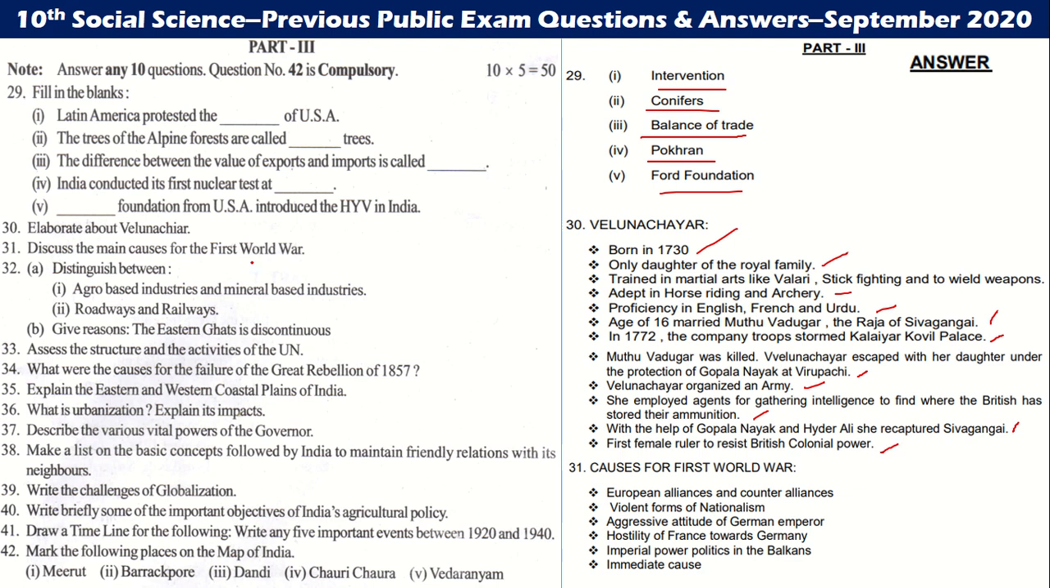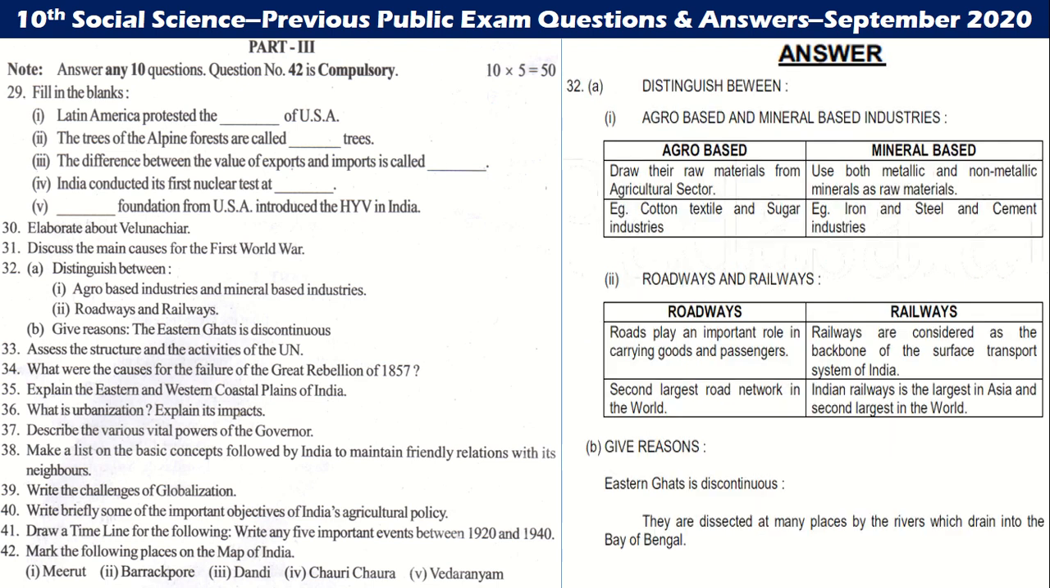Then the 31st question is: discuss the main causes of the First World War. European alliances, violent forms of nationalism, aggressive attitude, hostility, imperial power, and the immediate cause. Let's go to the 32nd question. Distinguish agro-based and mineral-based industries. Agro-based industries draw their raw material from the agriculture sector. Mineral-based industries use both metallic and non-metallic minerals as raw materials. Examples: cotton, textile and sugar industries; iron and steel and cement industries.